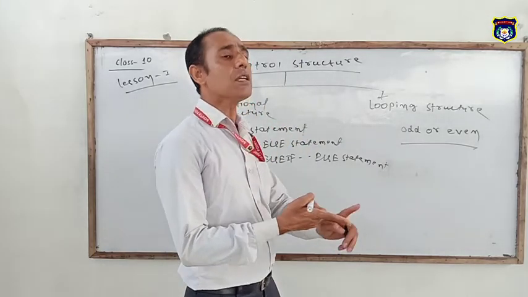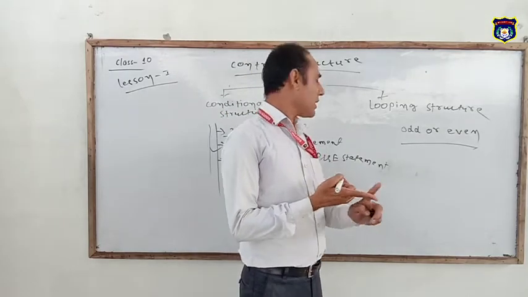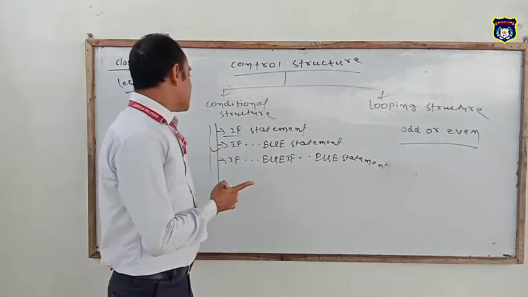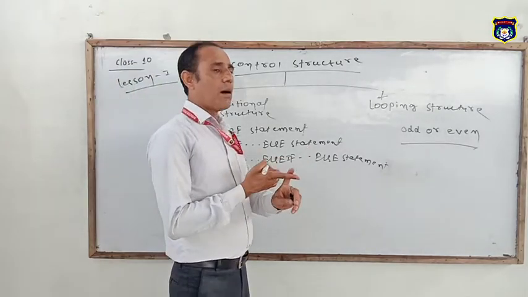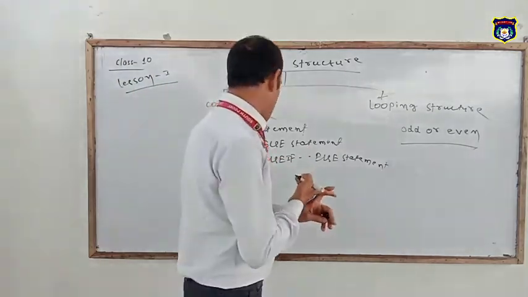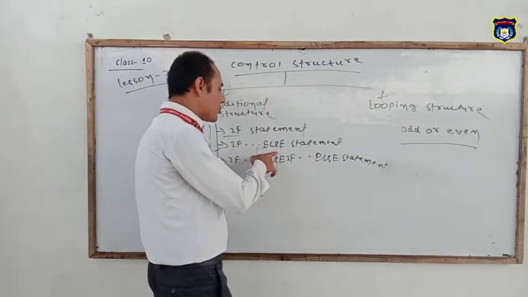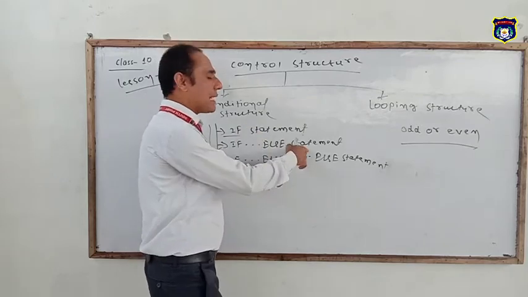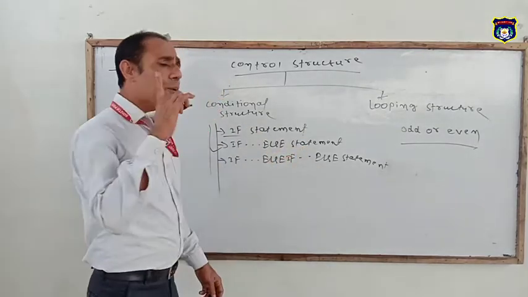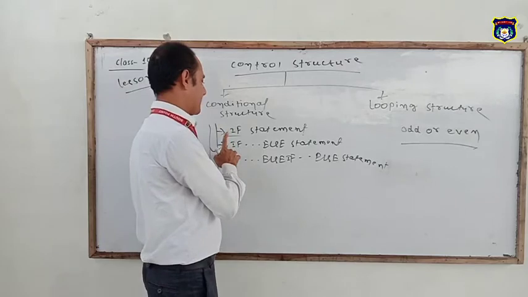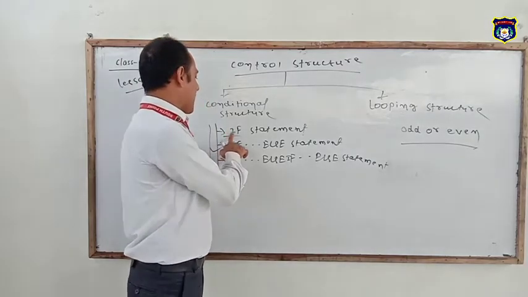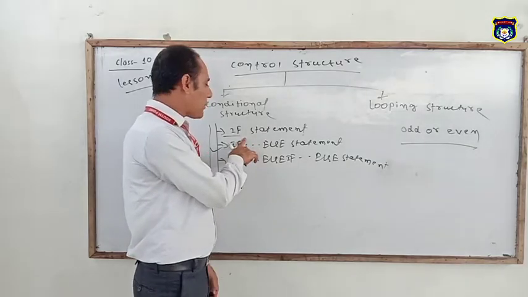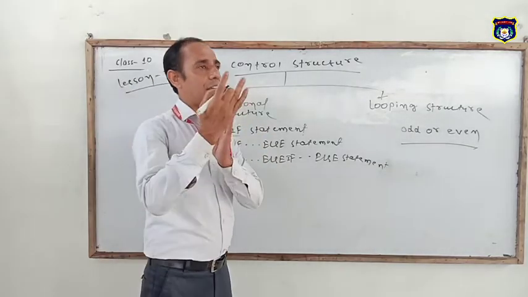If else statement means a two condition statement. This is a type of control flow statement which displays true or false, off or on, yes or no. If the given condition is true, then it will display the if statement. Otherwise, it will display the else statement. In the program which follows a single condition, if the given condition is true, then it will display the if statement block. Otherwise, it executes the next statement.